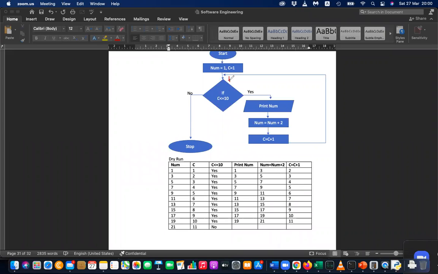It's going down, and then this direction, and this direction, and this direction, and here it's going up. It's going up means it's forming a loop. So it is very important to identify these loops in the flow charts. If you identify a loop in a flow chart, then you have a few ways of writing this in pseudocode and actual code.